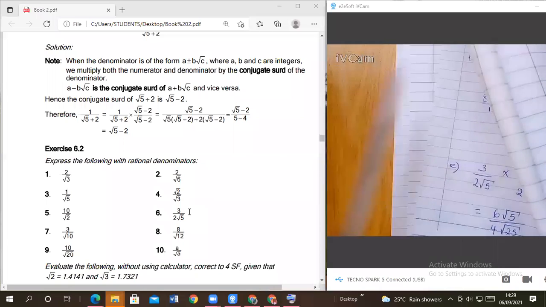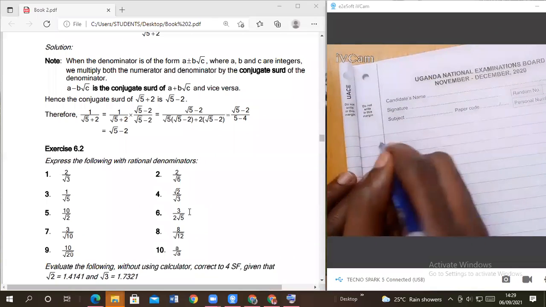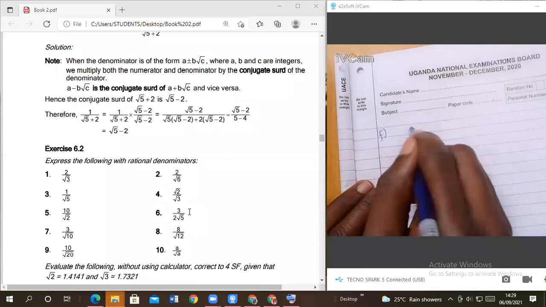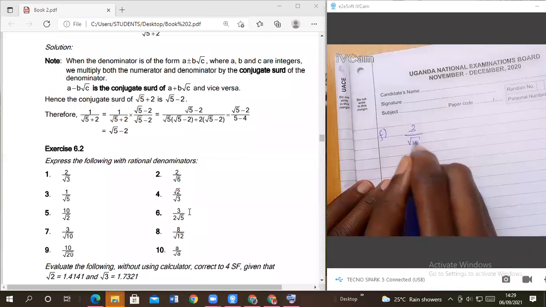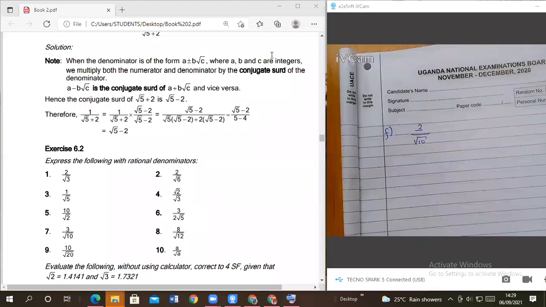Do for me question number 7 on our exercise, then we summarize that. Question number 7, which is 3 over root of 10. Work it out. Don't even say it to anyone. Just do it there. Do it very fast.